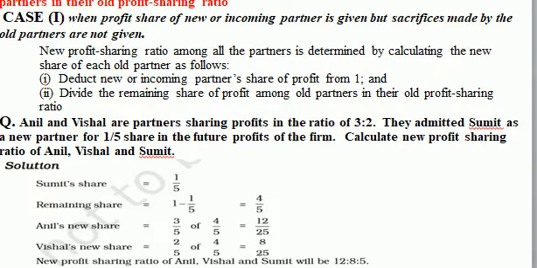Then we have seen why there is a need to take a new partner into a partnership firm: for additional capital, for better managerial ability, or we can say for both. Then we have understood the meaning of admission of a partner, what rights are given to a new partner in a partnership firm, what are the 6 steps which are required in accounting, and among those 6 steps we have understood in the beginning what is change in profit sharing ratio.